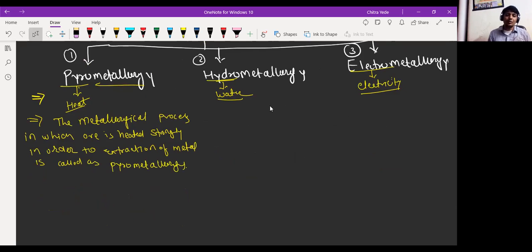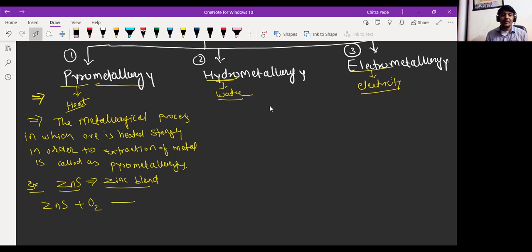Suppose we have an example: the metal zinc is present in sulfide form. So it is zinc sulfide, called zinc blende. Zinc blende is the ore for the extraction of zinc metal. Here that ore, ZnS, is heated strongly in the presence of excess oxygen.